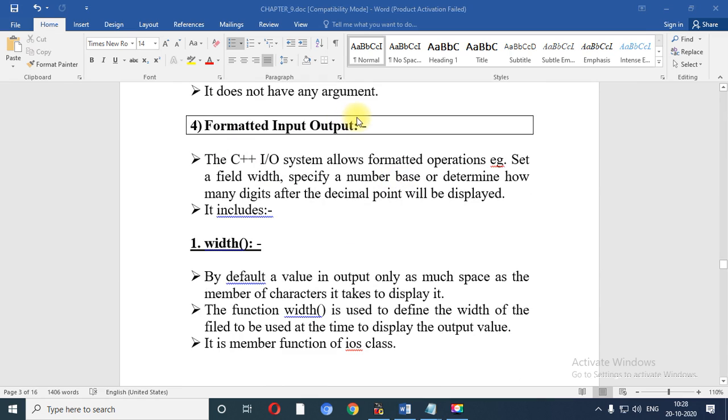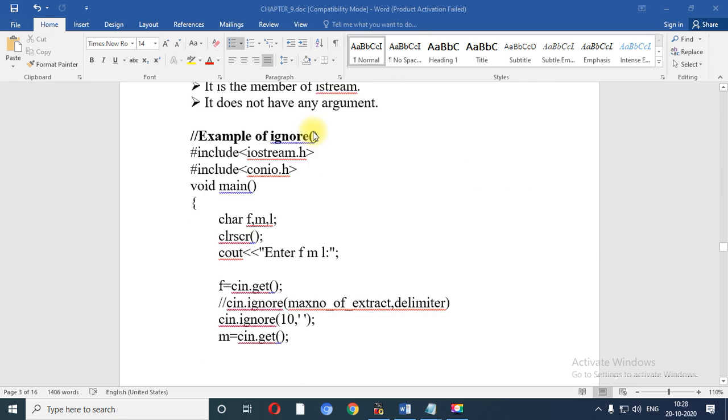Right? So we are starting with the formatted input output, then we will see the programs related with unformatted input output. Today we are starting with the programs related with formatted input output. These are very small programs based on formatted input output, which we are going to complete today, and in our next session we are going to study the unformatted I/O operations.